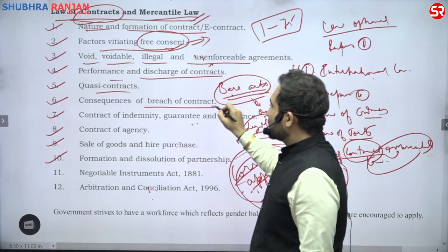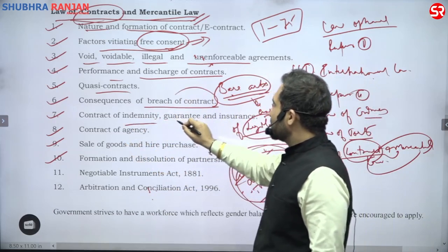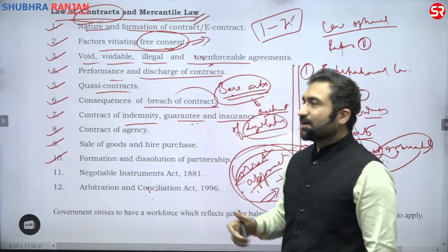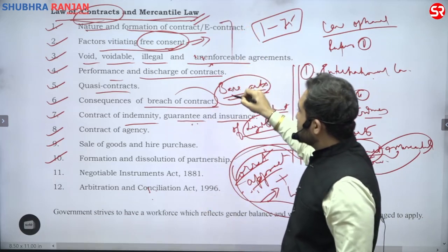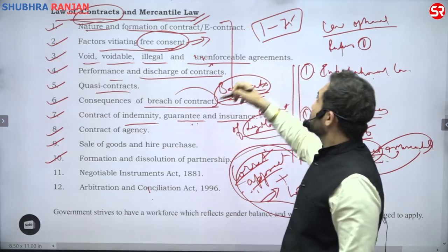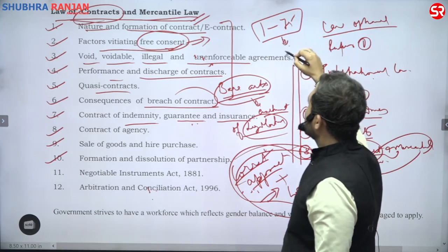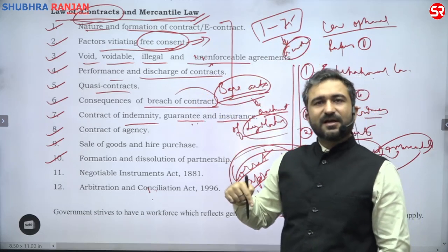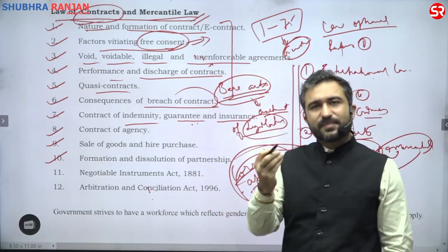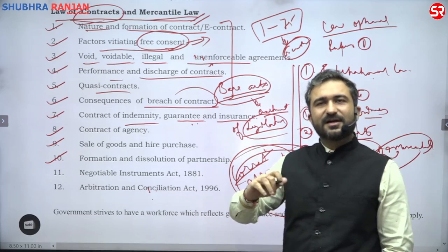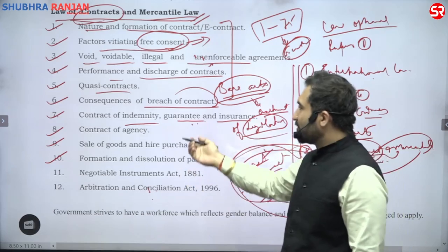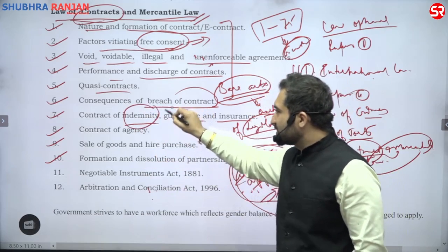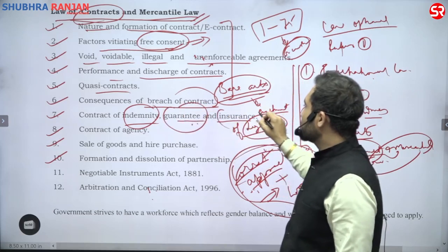The consequences of breach of contract, contract of indemnity, these are special contracts. After understanding the general principles of law in the law of contract, because sections 1 to 75 talk about general principles of law in the Contract Act, we will be going towards understanding the basics or the definitions of some specific contracts, such as indemnity, such as guarantee, such as the contract of insurance.